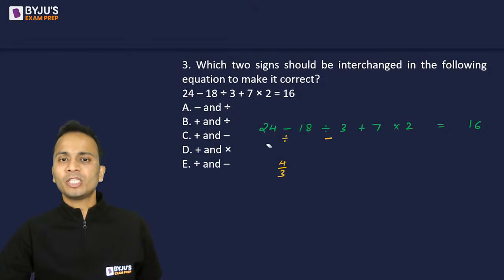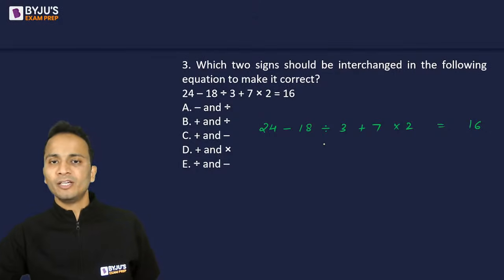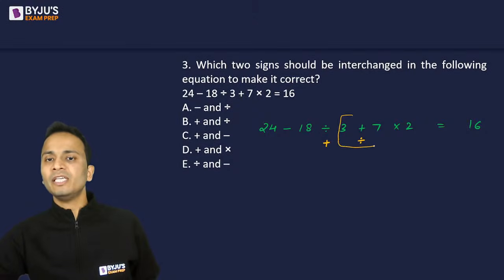ठीक है, so option A को मैंने eliminate कर दिया. Let's talk about option B. Option B is asking to interchange plus and divide. So I'll have plus here and divide here. Now divide here, that means 3 divided by 7 will be evaluated first.